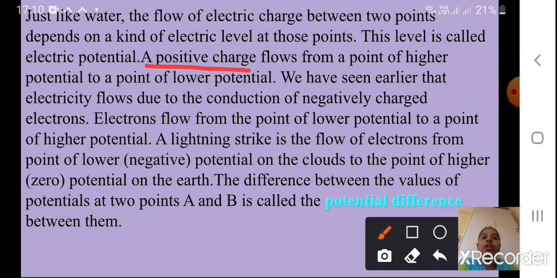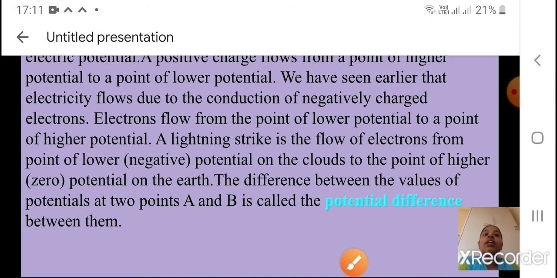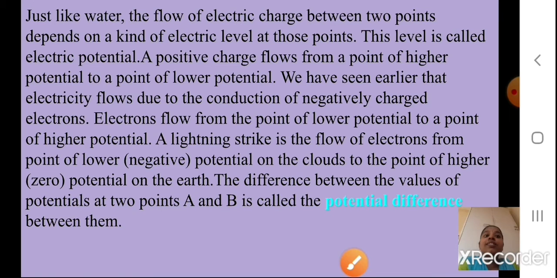Positive charges, how will they flow? They will flow from the higher potential to the lower potential. But students, electrons, which are negative charge particles, will move from the lower potential to the higher potential. These are the important points to remember. A lightning strike is the flow of electrons from the point of lower, that is negative, potential on the clouds to the point of higher potential on the earth.